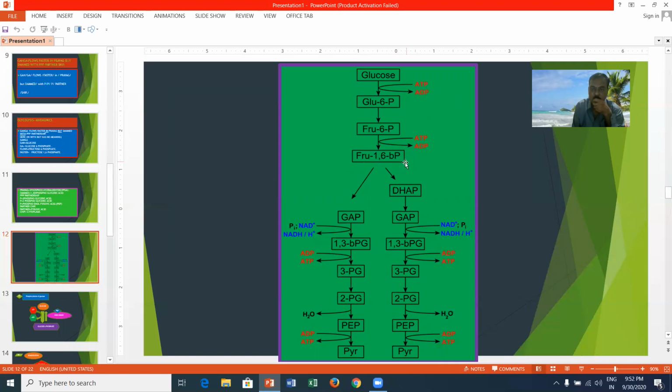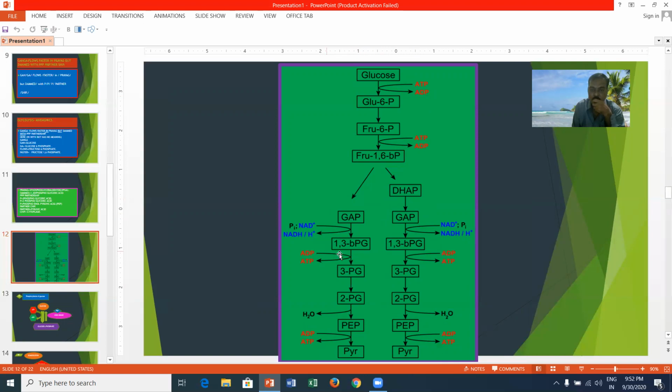The fructose 1,6-biphosphate will undergo splitting or lysis. It converts into glyceraldehyde 3-phosphate and dihydroxyacetone phosphate. These may undergo internal isomerization. The DHAP may be converted into GAP. Glyceraldehyde 3-phosphate is converted into 1,3-biphosphoglyceric acid.